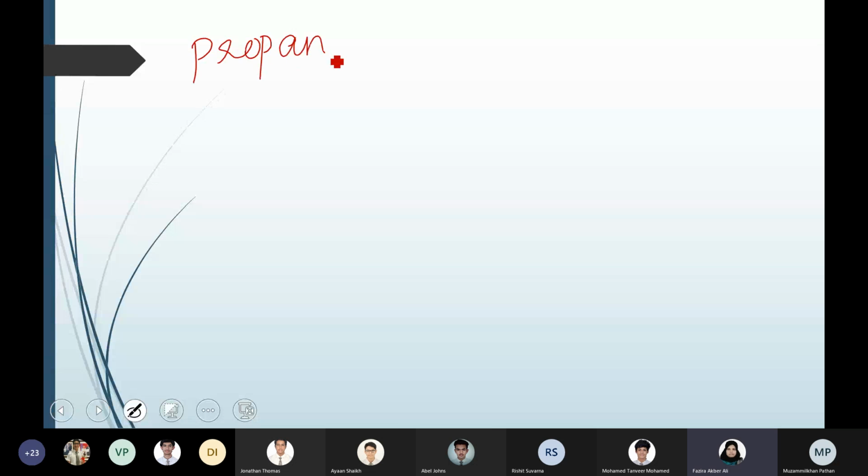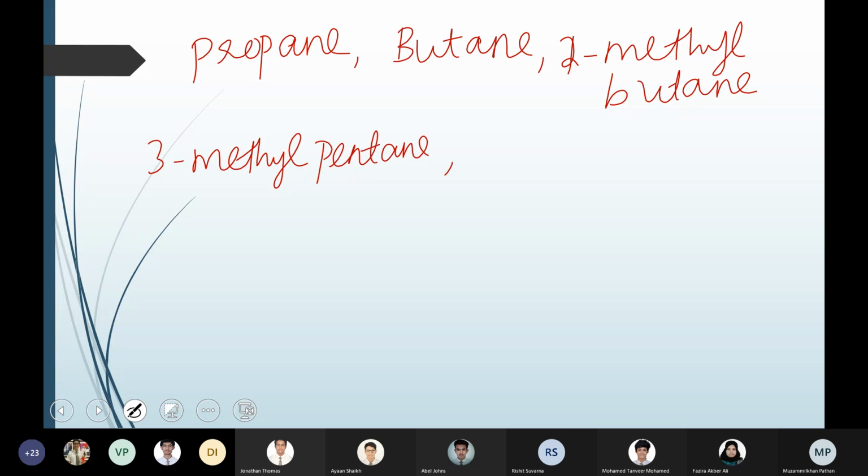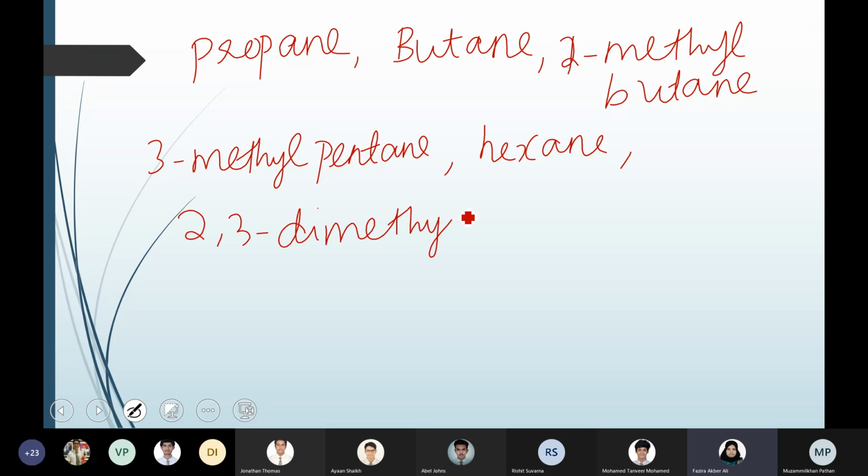So I have propane, butane, 2-methyl butane, then I have 3-methyl pentane, hexane, 2,3-dimethyl butane.